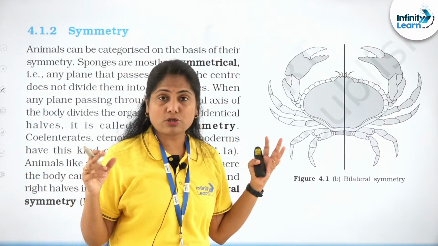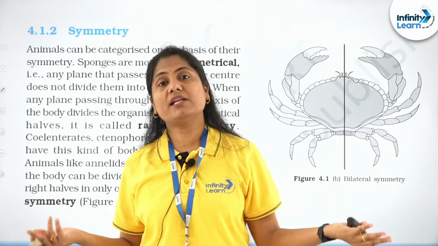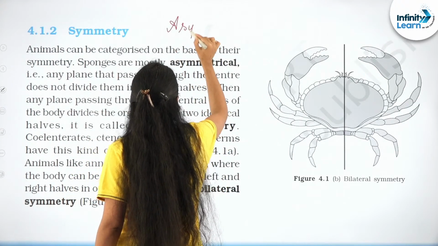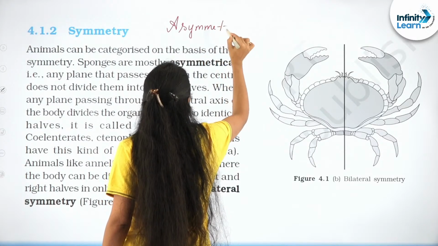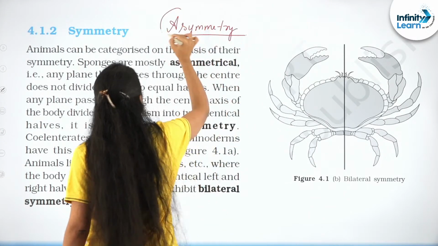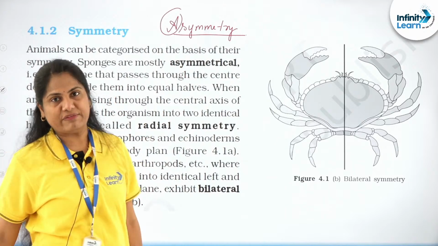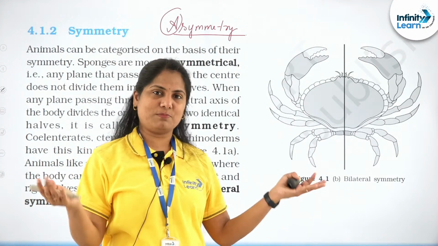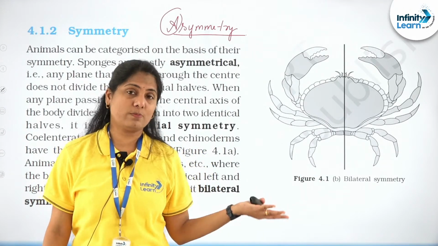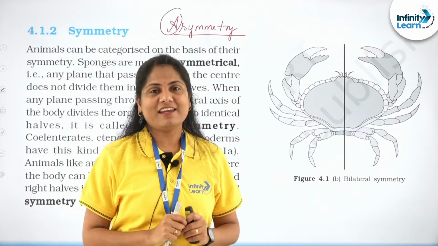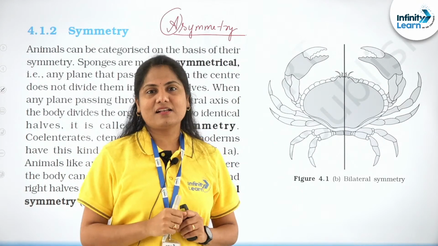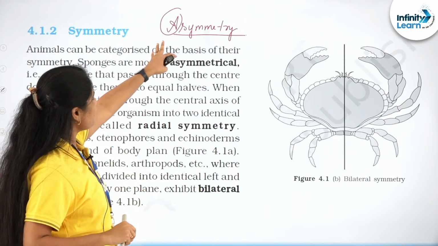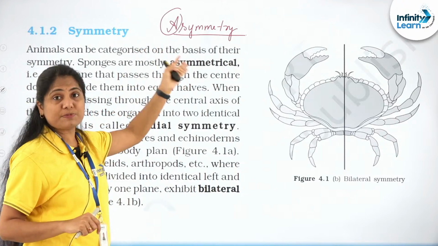First of all, when we talk about symmetry, there are organisms without any symmetry also. What do we refer to it as? Asymmetry. Remember from my previous session also, wherever you see that particular prefix a, it means absence. Asymmetry simply means absence of symmetry. Acoelomate, absence of coelom. You can remember it that way. That's another little tip that you can remember for your definitions at the board level, right? So asymmetry is where we are talking about absence of symmetry.